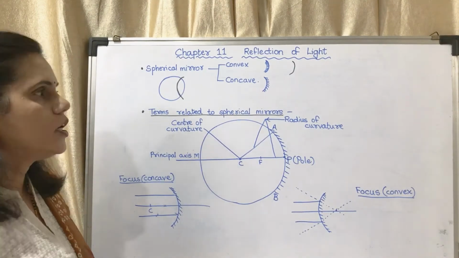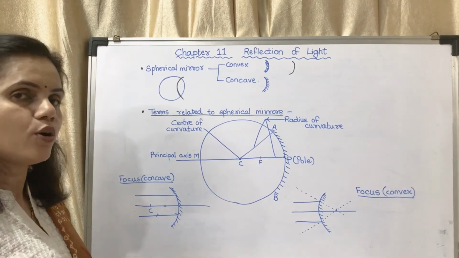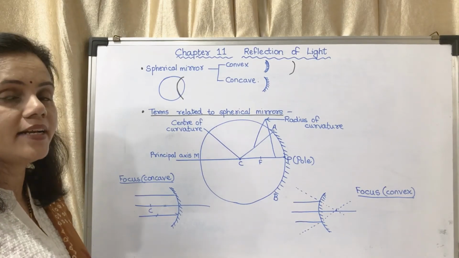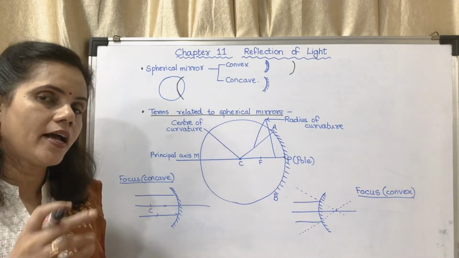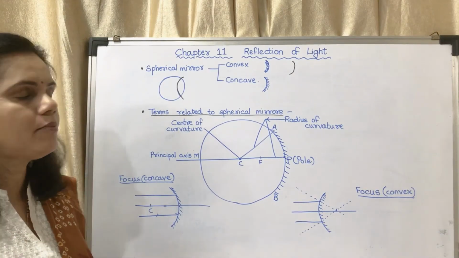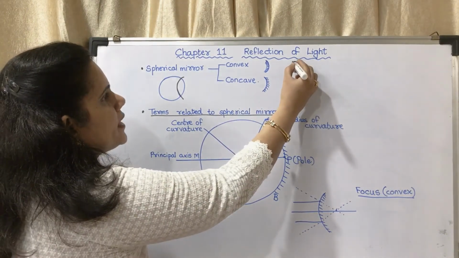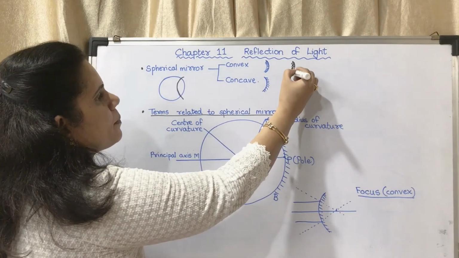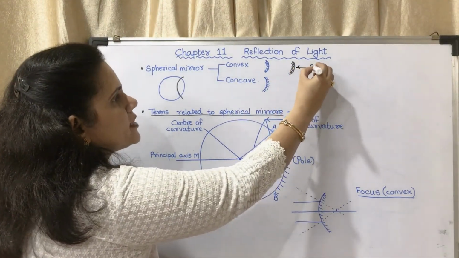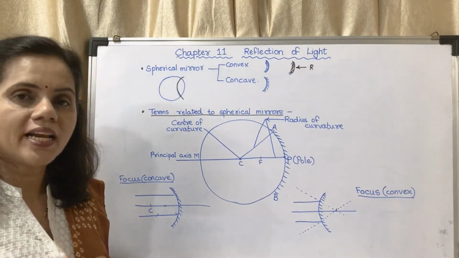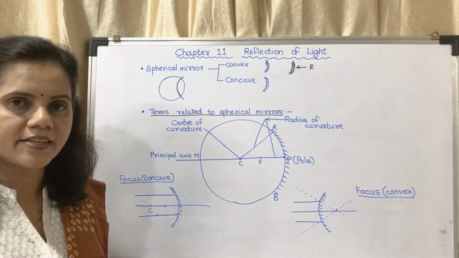What you have to do? You have to paint one side. How you have to paint? You have to paint with silver and then give a coating of iron oxide. Now if you are painting from this side, this will be the reflecting surface. The bulged part is the reflecting surface.